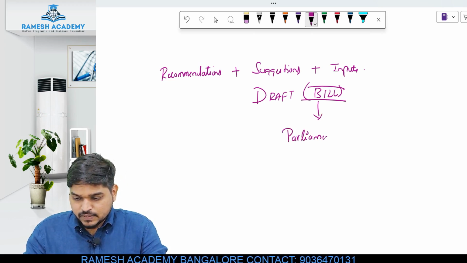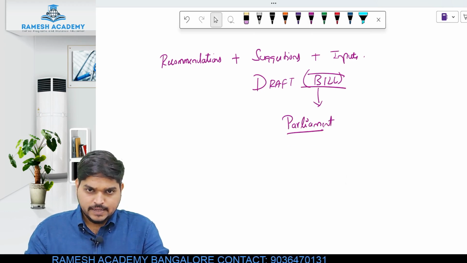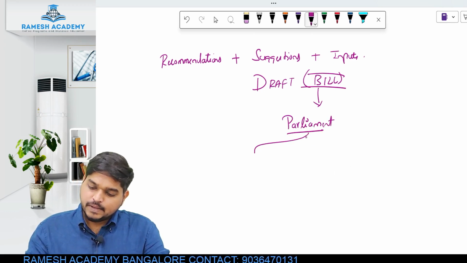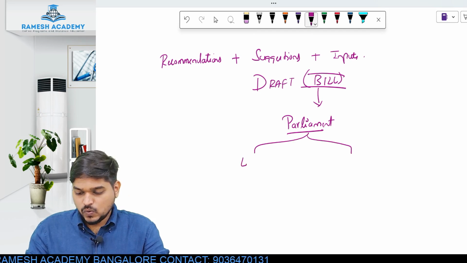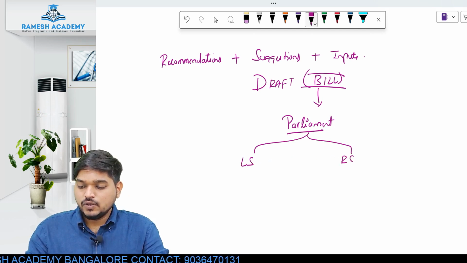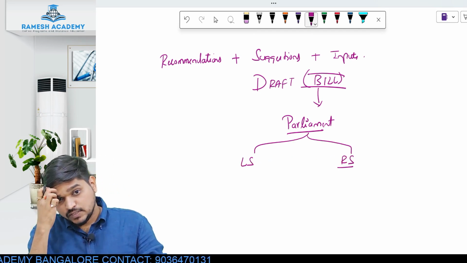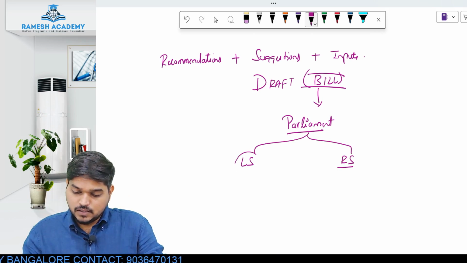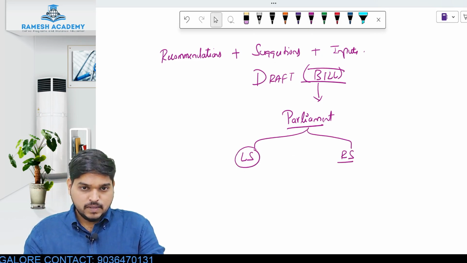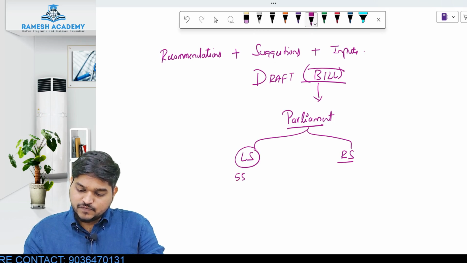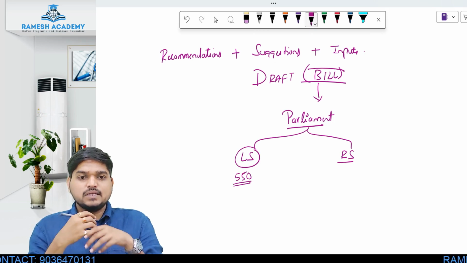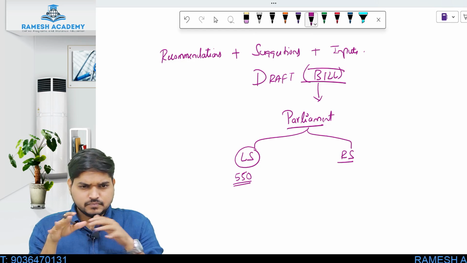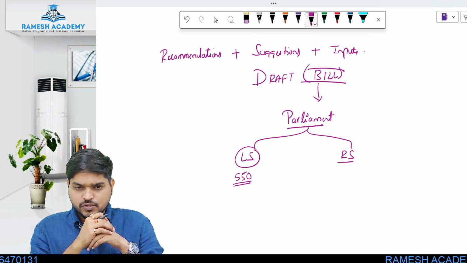Now that bill will be presented in the parliament. That bill will be presented where? In the parliament. And we all know that in parliament there are two houses, one is your Lok Sabha and the other is your Rajya Sabha. Okay, so first the bill will be presented where? In the Lok Sabha. Let's say there are on an average 500 to 550 members in your Lok Sabha.